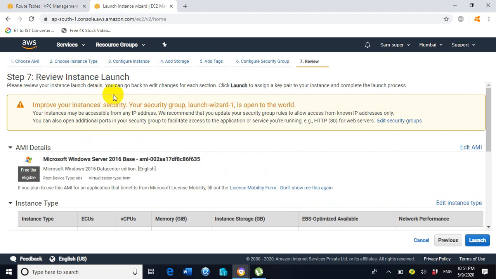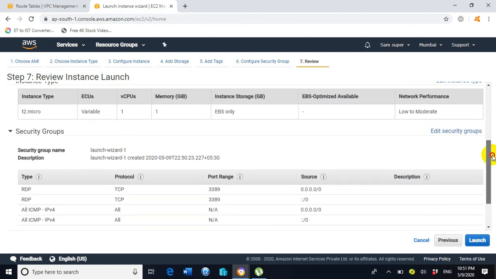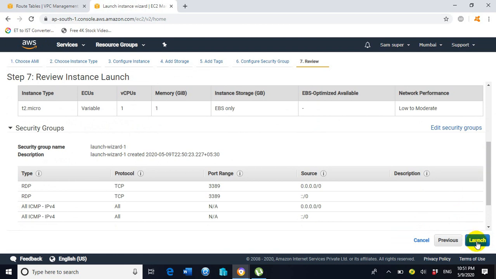Now we are redirected towards step number 7. This step will show us a screen of whatever steps we have performed already in our previous wizard. Now click on launch.